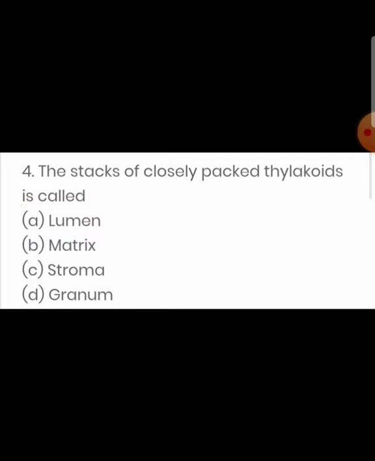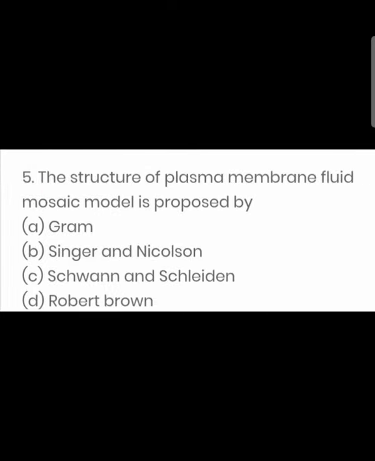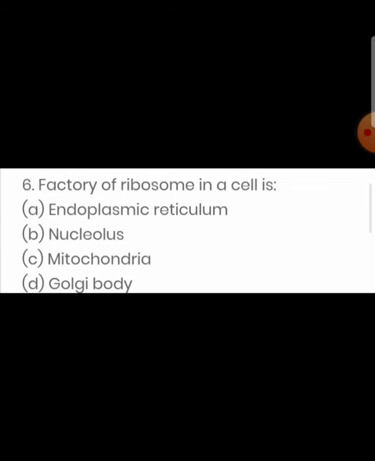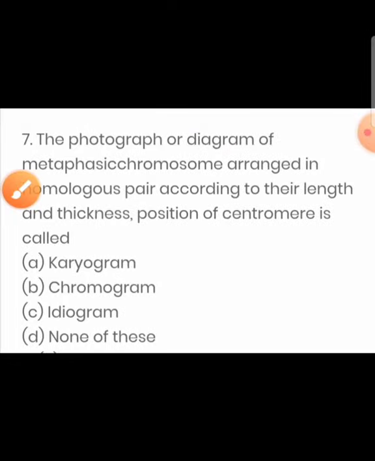Next question: the stacks of closely packed thylakoids in the chloroplast are considered as granum. The structure of plasma membrane, fluid mosaic model, was proposed by Singer and Nicolson. Factory of ribosome in a cell is nucleolus. The photograph or diagram of metaphase chromosomes arranged in homologous pair according to their length and thickness, position of centromere is called as ideogram.